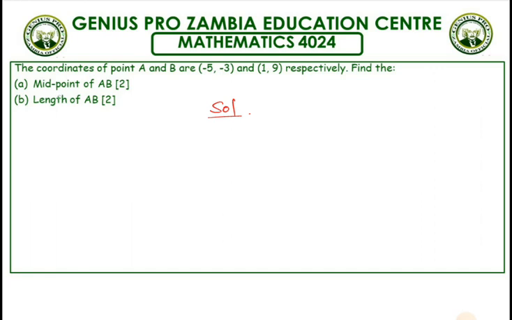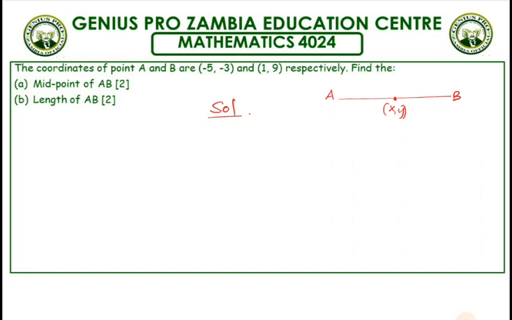To find the midpoint of AB, if you have a line AB, the midpoint is just the halfway point of AB, which is just x, y. Half of AB is just the coordinates of A and B divided by 2.